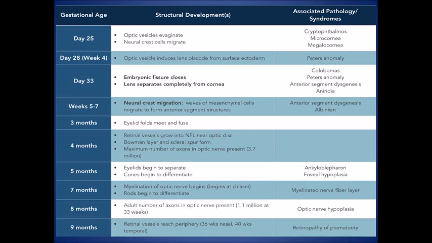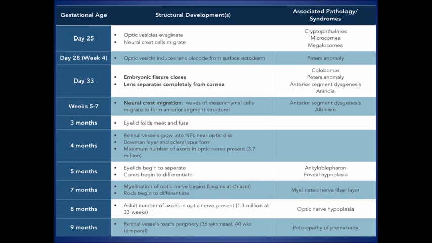On day 28, the optic vesicle induces lens placode formation from surface ectoderm, and the congenital anomaly occurring during this period is Peters anomaly. On day 33, the embryonic fissure closes and the lens separates completely from the cornea. Failure of the embryonic fissure to close leads to formation of coloboma, and other congenital anomalies that can occur during this period are Peters anomaly, anterior segment dysgenesis and aniridia.